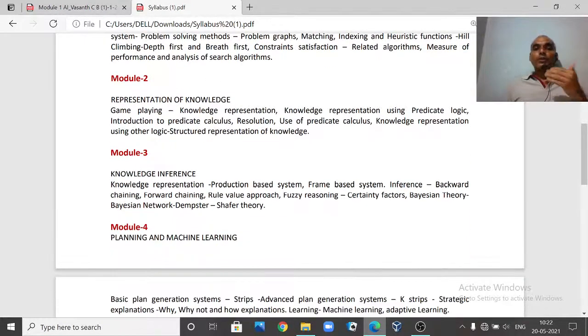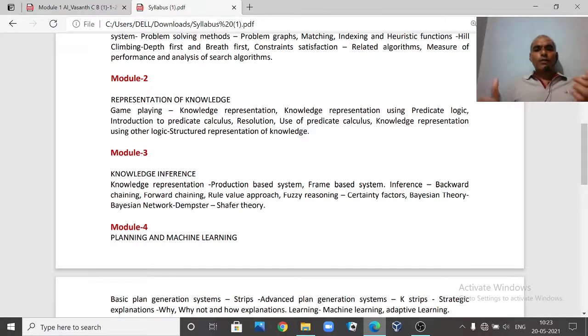In the third module, inferencing the knowledge. Once you have the knowledge, how to represent it and how you are going to infer from that knowledge. Basically in this third module we are combining knowledge representation and fuzzy logic. We will be discussing Bayesian networks and the various different types of inferencing. And coming to the fourth module, planning.